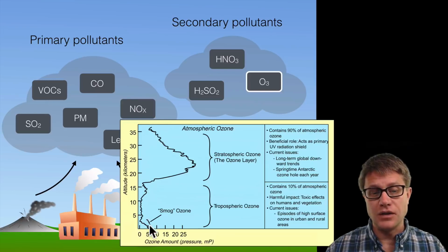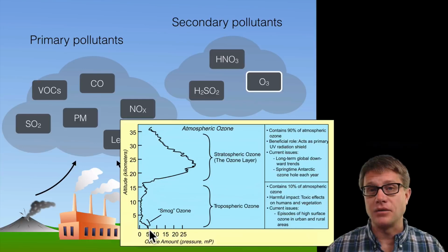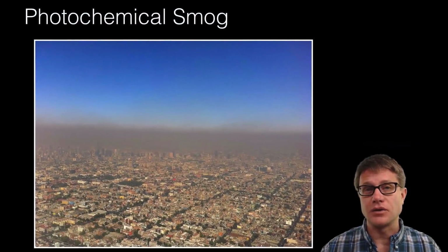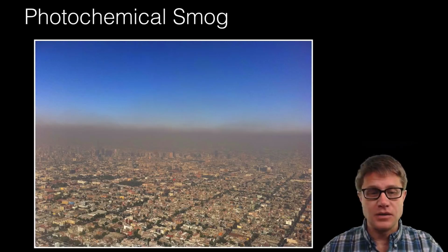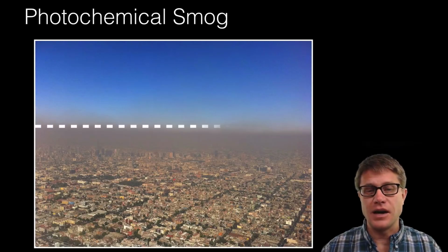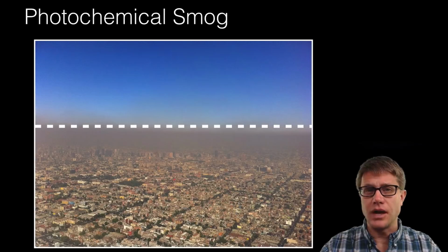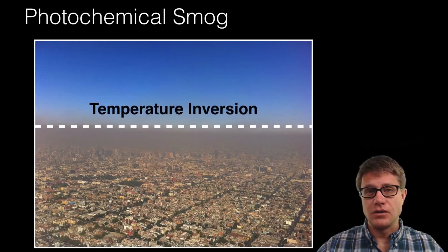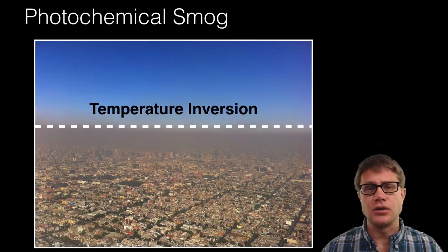But if we move down near the Earth, it produces tropospheric ozone. We call that bad ozone, and it's one of the large things that contributes to smog, photochemical smog. This is some in Mexico City. You can almost draw a line here and say the smog is below that line. Well, what you're looking at there is a temperature inversion. And so the heat is inverted. Let me show you what that looks like.